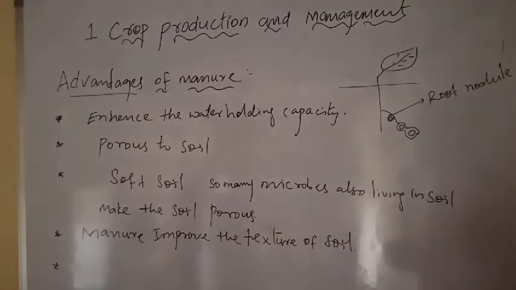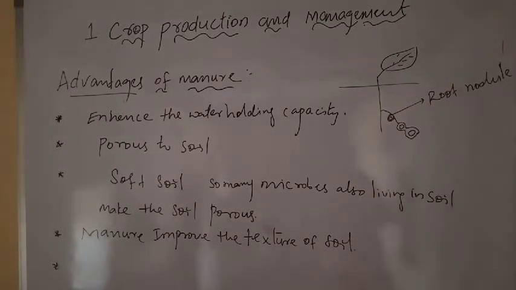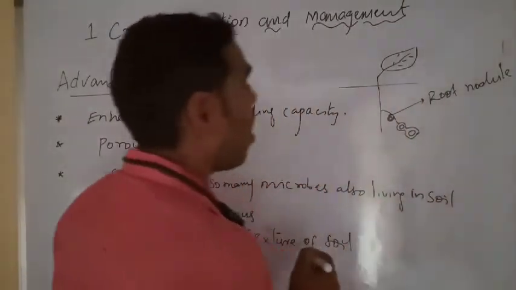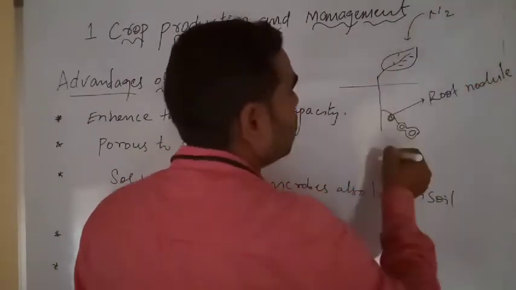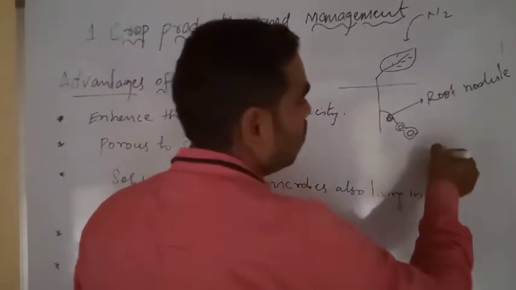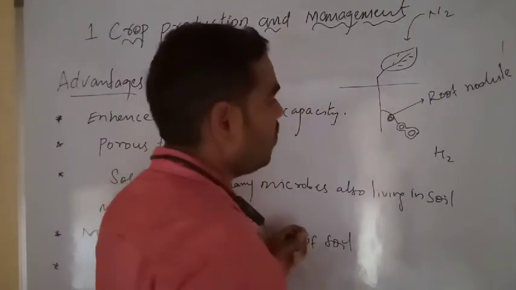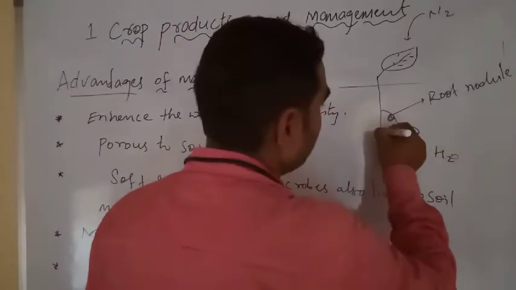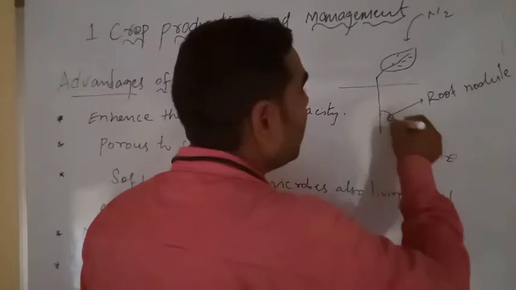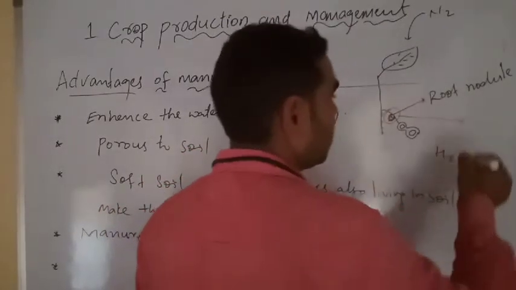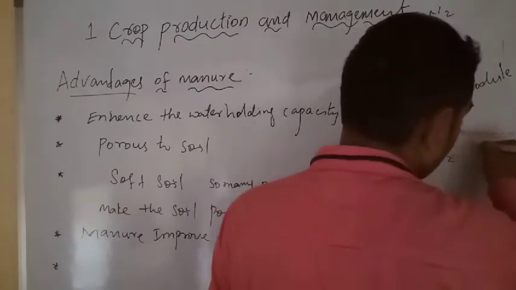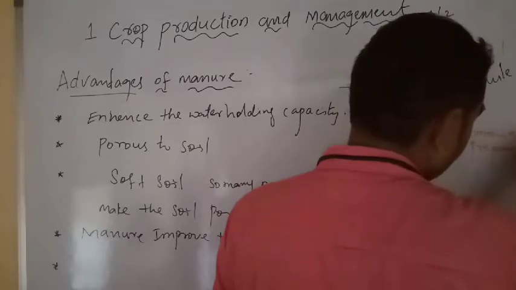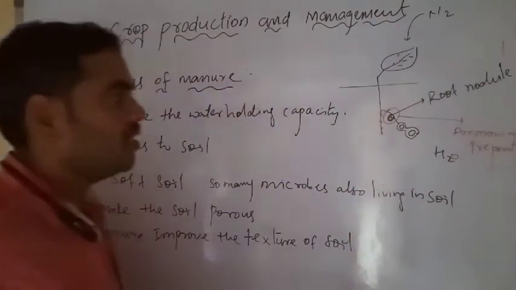What is the function of root nodule? Root nodule synthesizes nitrogen, that is, ammonia. From the atmosphere they get the nitrogen, and ammonia is prepared.